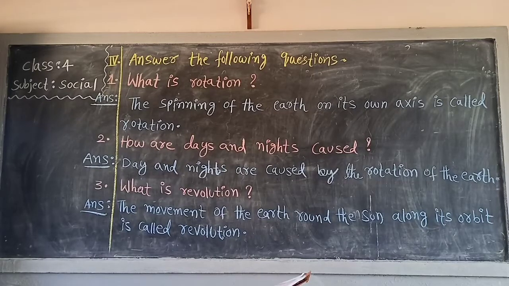Now look at the first question. Read with me. What is rotation? Now look at the first question answer. The spinning of the earth on its own axis is called rotation. Once more, first question answer. The spinning of the earth on its own axis is called rotation.